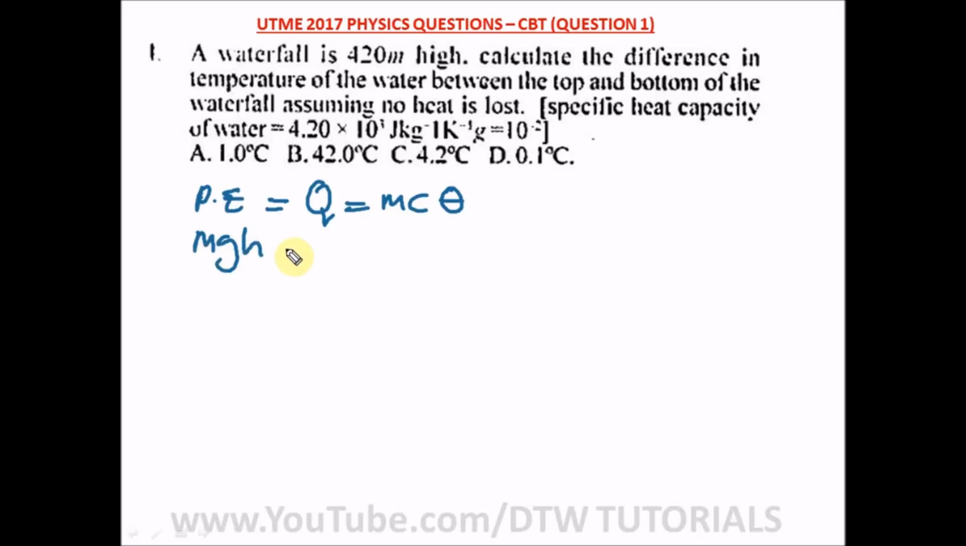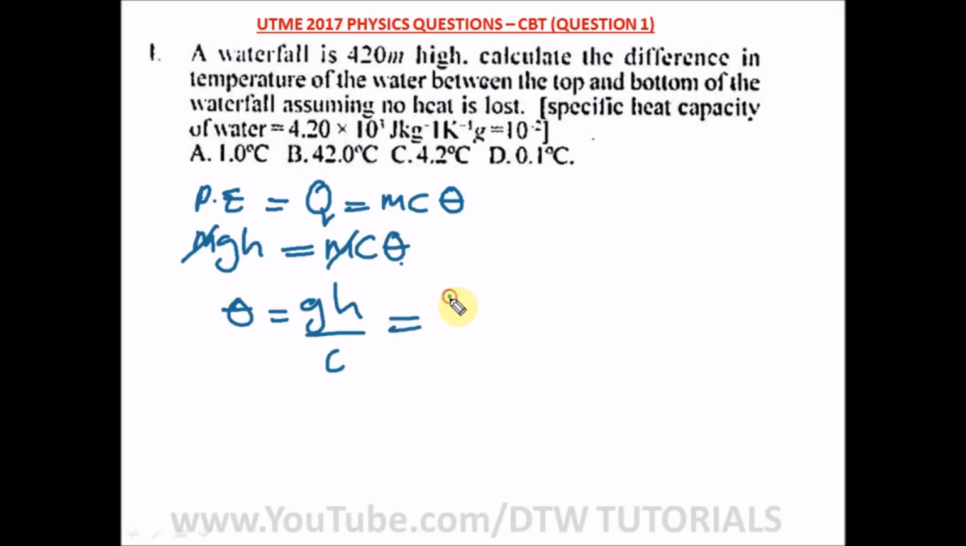mgh. So it will be mgh equal to mc theta. Here m would cancel out. The question is looking for the difference in temperature, that is theta, where c is your specific heat capacity, and we've been given this. So here theta is equal to g, which is the gravity, because it's falling from a height, which we've been given as 10 meters per second squared. So theta equals gh divided by your specific heat capacity.